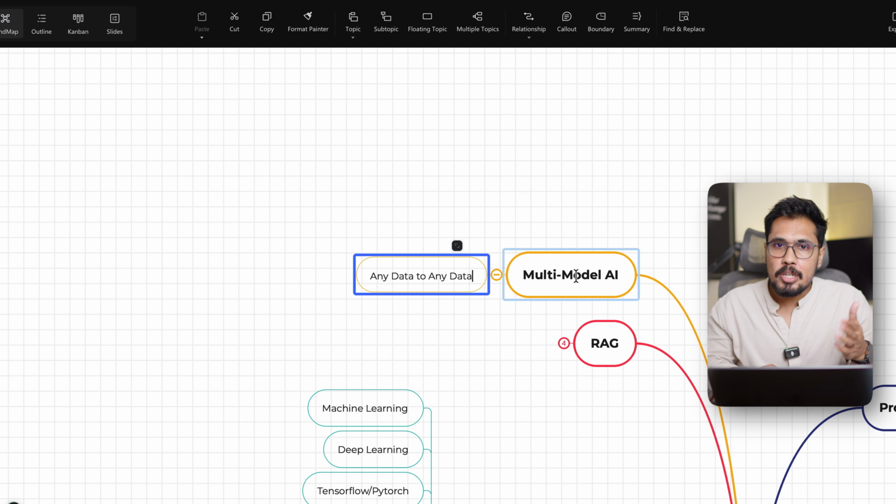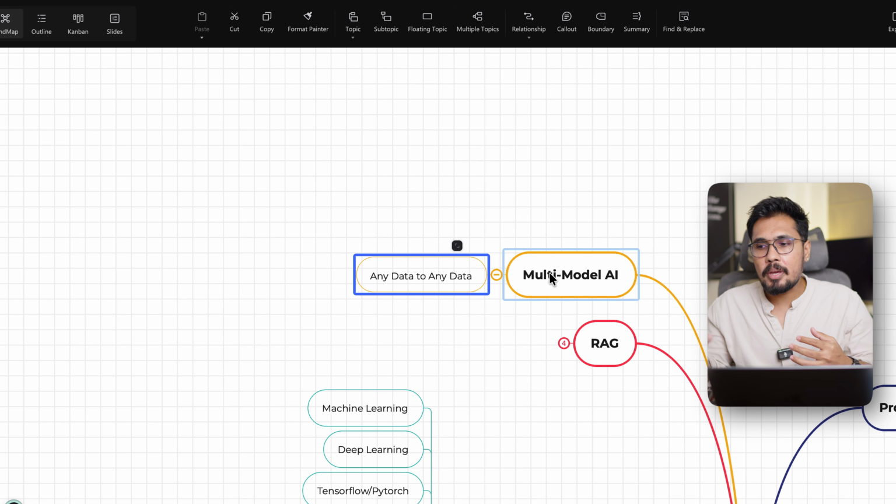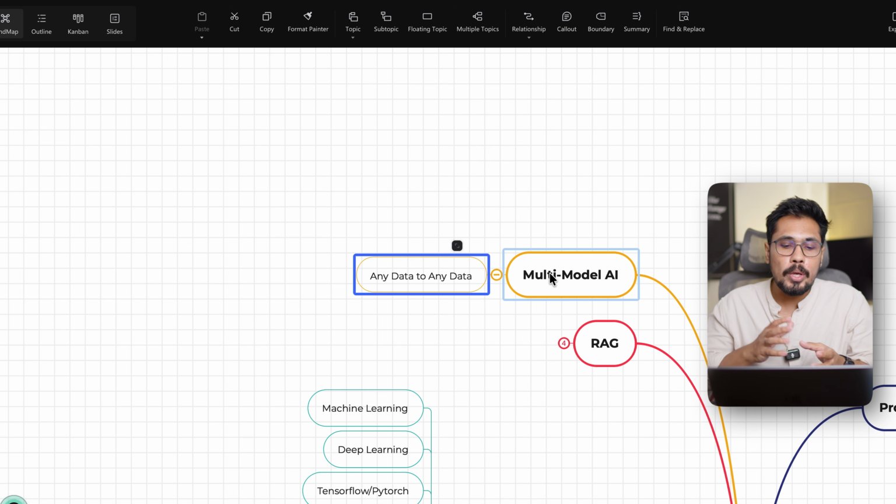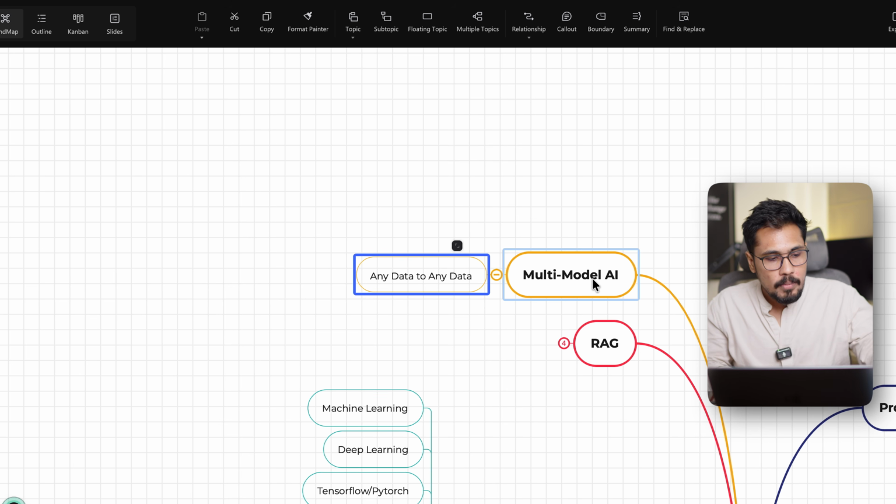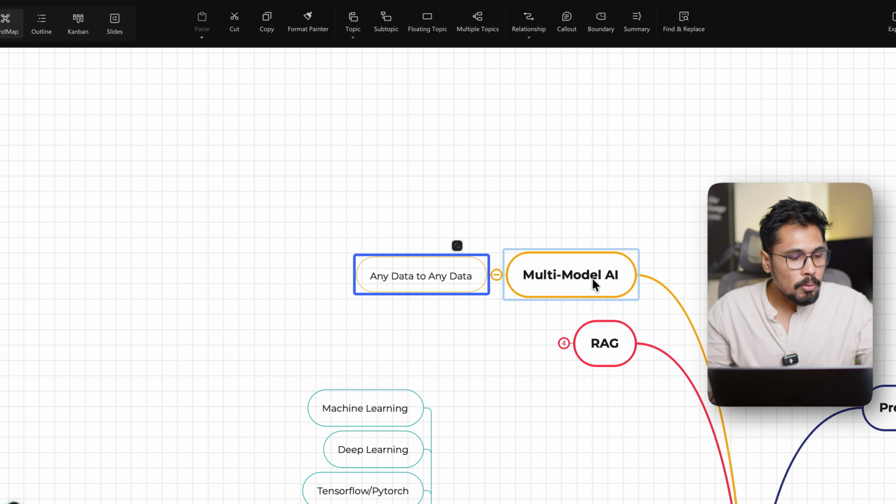Currently Gemini, Claude, and ChatGPT are multi-modal. You can upload text, audio, or a video, and you can ask the model to generate an image, generate audio, generate anything. So now we call them multi-modal AI. So that's what you are trying to perform.